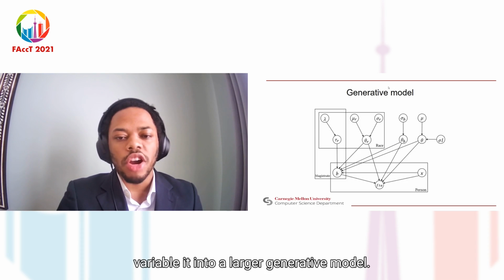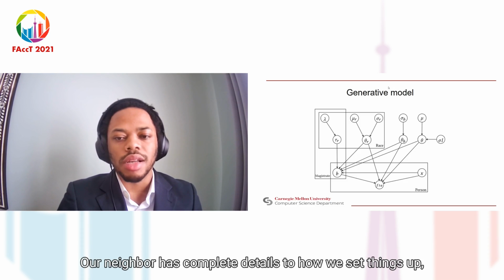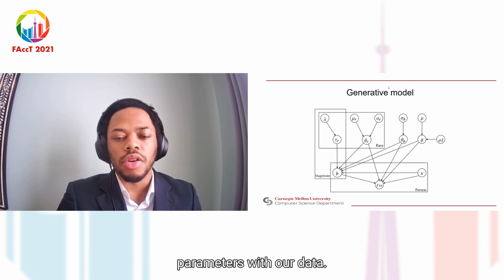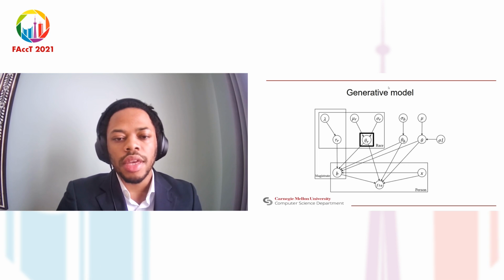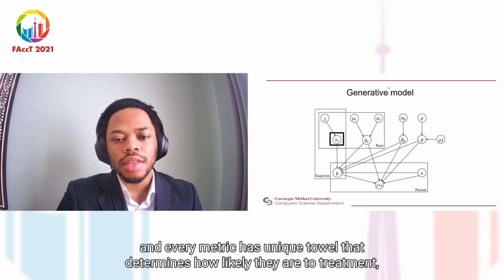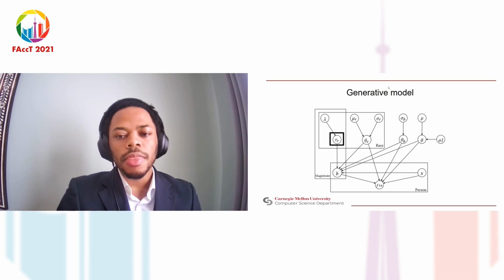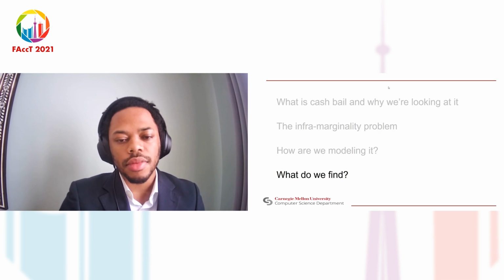We then fit this random variable into a larger generative model. I'm not going to spend much time here. For those interested, our paper has complete details on how we set things up. But we create a model of how the outcome data is generated and use Bayesian estimation to fit the parameters with our data. This model on the screen focuses on race, but we allow the possibility for different groups to have different probabilities of failing to appear, shown by this bubble here. And every magistrate has a unique tau that determines how likely they are to assign cash bail to members of this group. They then assign cash bail based on the previously mentioned model for every unique individual.